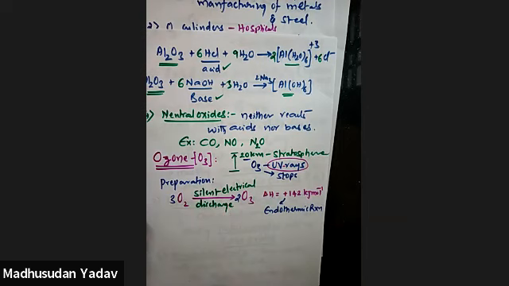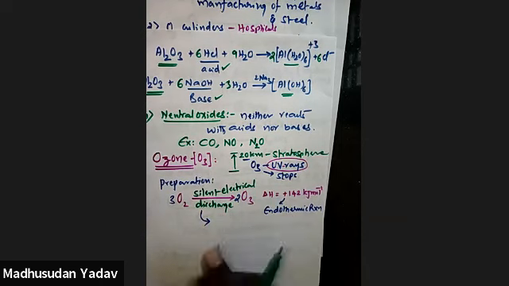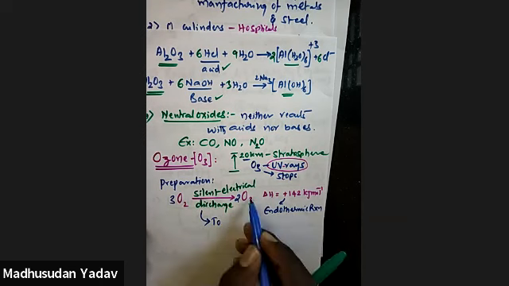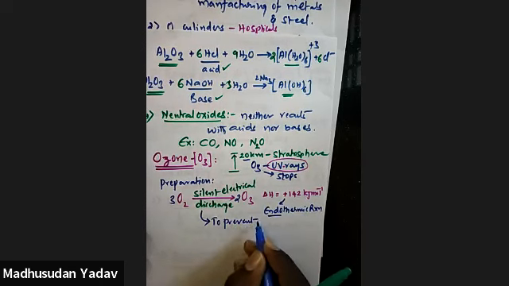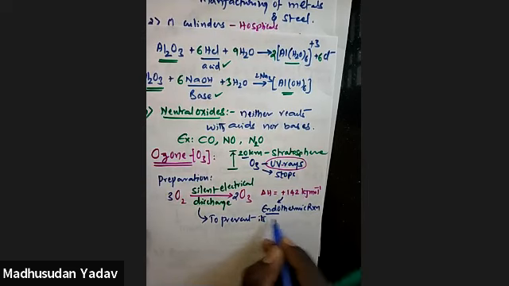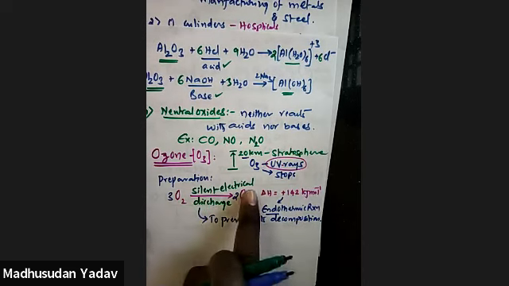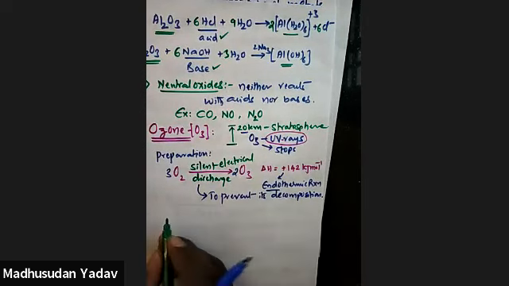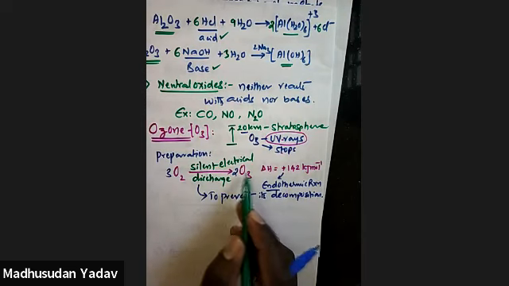So why do you need to use silent electrical discharge? Due to this endothermic reaction, the ozone that is formed may undergo decomposition. So to prevent its decomposition, you have to maintain silent electrical discharge. Okay. Here the concentration that we have prepared is normally low.